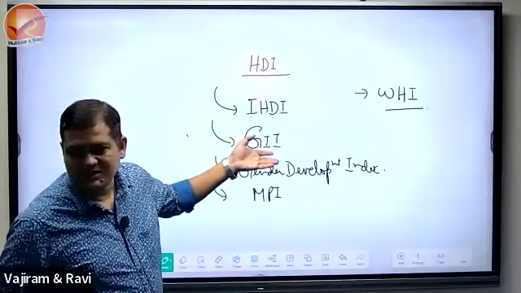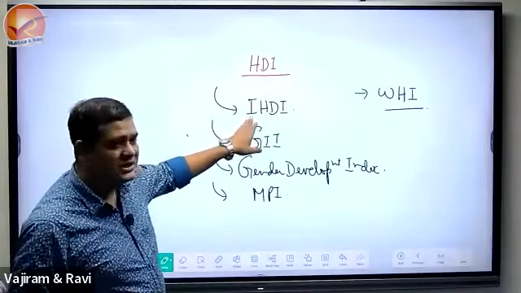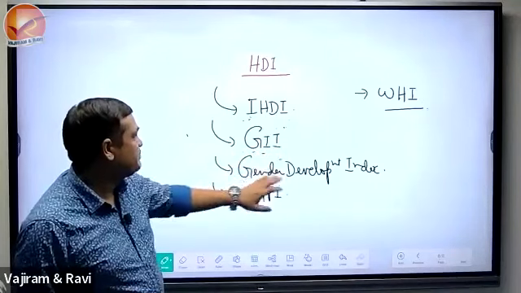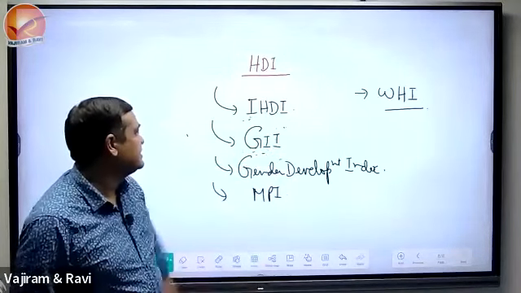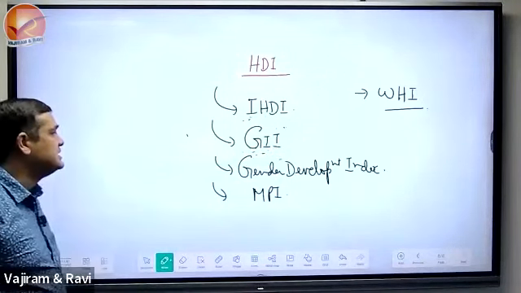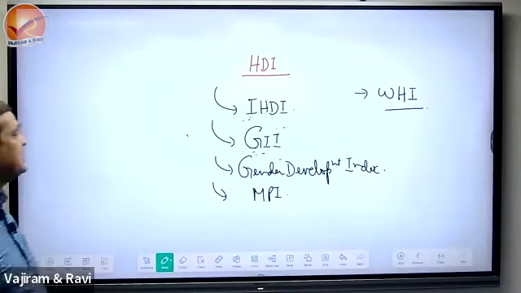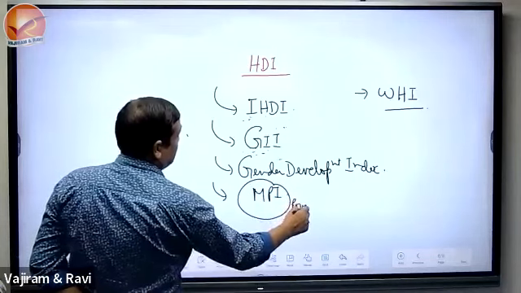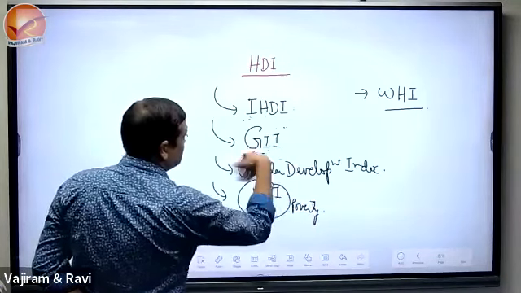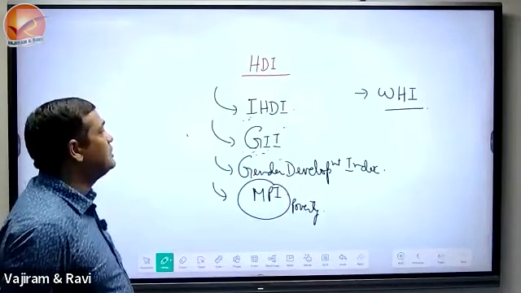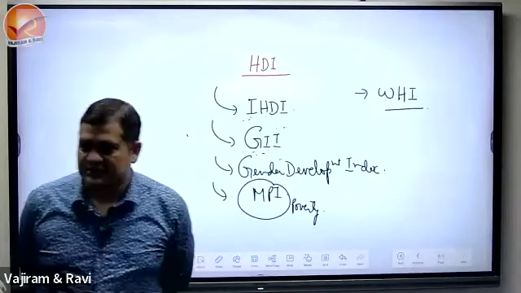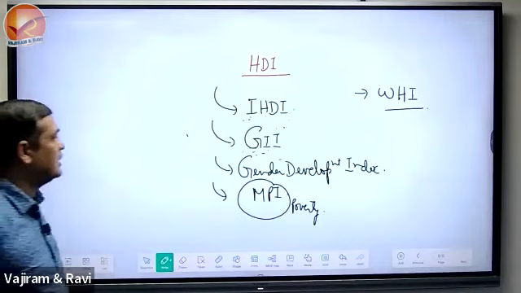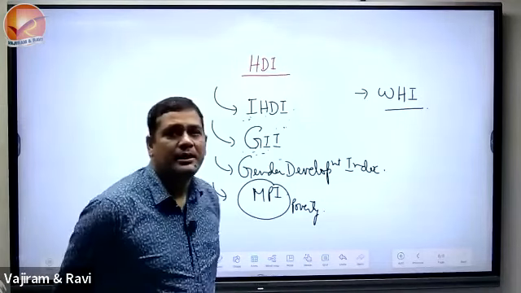Human Development Index, Inequality Adjusted HDI, Gender Inequality Index, Gender Development Index, and Multi-Dimensional Poverty Index, which you will study under poverty. Every year there is a Human Development Report on them, and the World Happiness Index. We'll see them. What are those indexes in the economy?